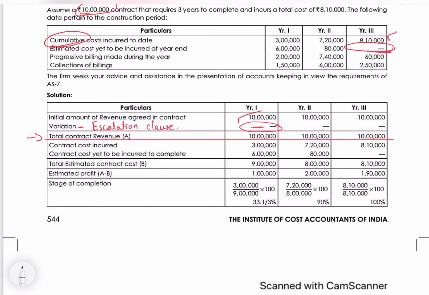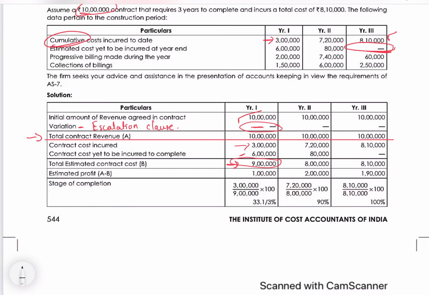Now the contract cost incurred. So cumulative cost incurred for year 1 is 3 lakhs. This is the actual cost incurred to date. And then the estimated cost yet to be incurred at year end, which is 6 lakhs, the estimation. So the total estimated cost is 9 lakhs. So why are we finding this 9 lakhs?